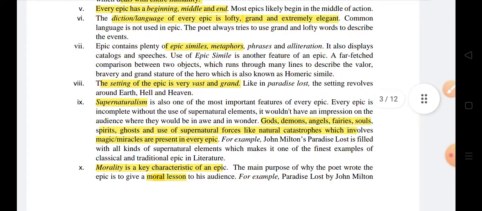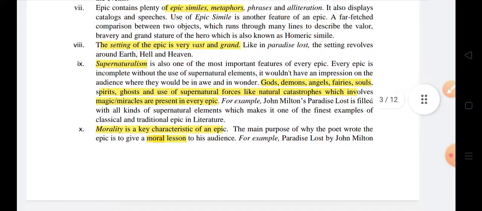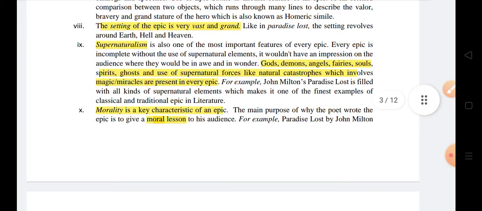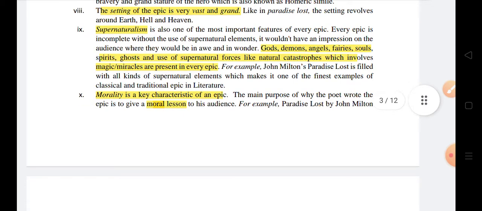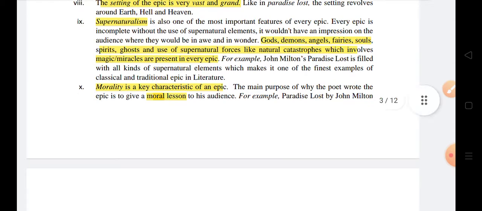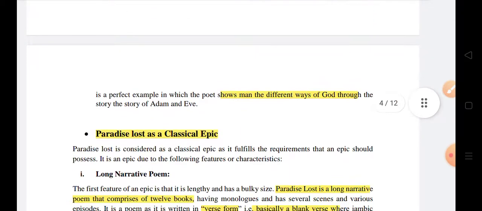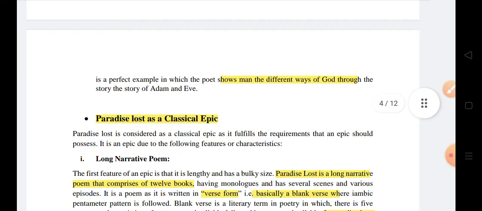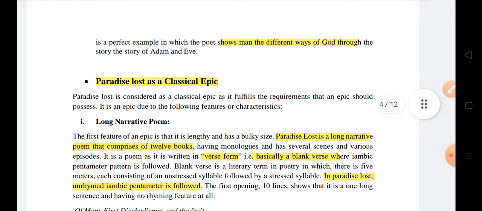The setting of the epic is very vast and grand, and supernaturalism is there. Supernatural beings and machinery, God, demons, angels, fairies, souls, spirits, all of them are a major part of an epic. Another feature, morality, is a key characteristic of an epic. Every epic has a moral lesson, didactic in purpose, and it shows man the ways of God through the story of Adam and Eve in Paradise Lost.